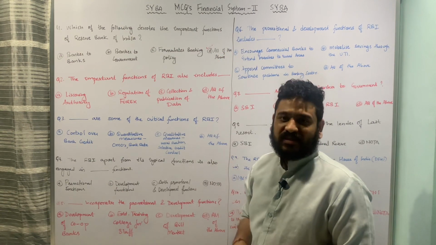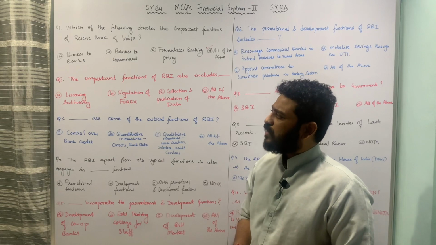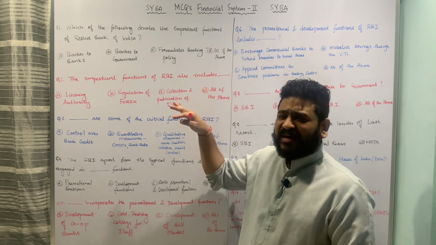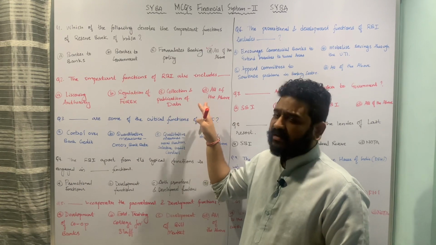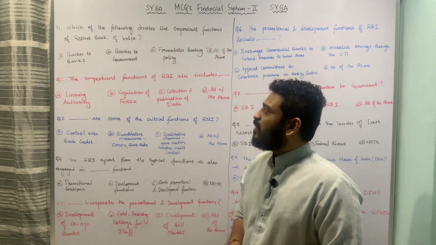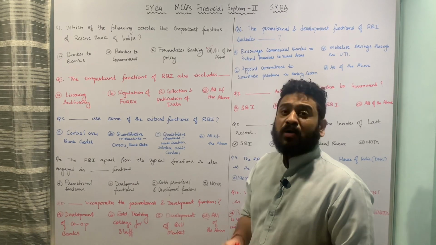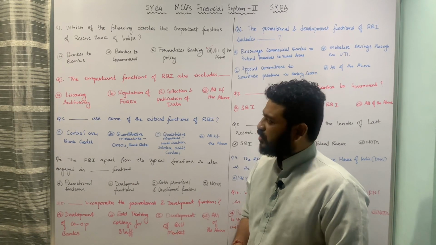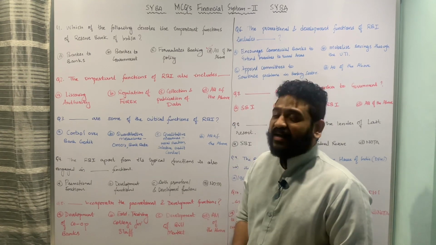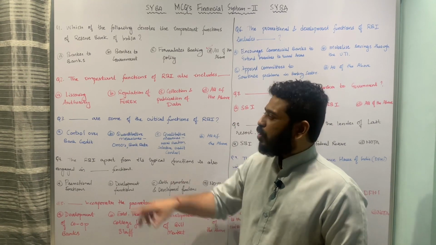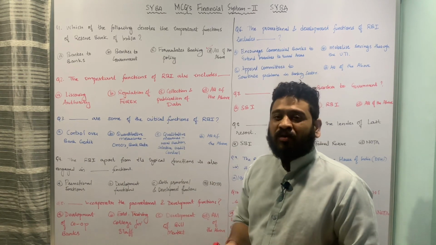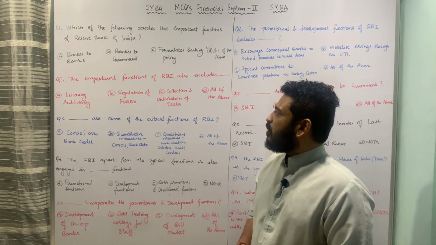I hope the question is clear. Let us now move to the next one. The next question is the same question but in a different fashion, and the options are different here. The question is: the important functions of Reserve Bank of India also include dash. A. Licensing authority, B. Regulation of foreign exchange or forex, C. Collection and publication of data, and D. All of the above.